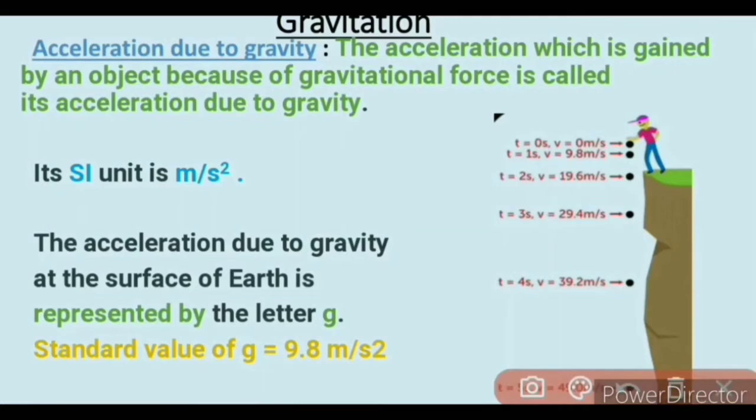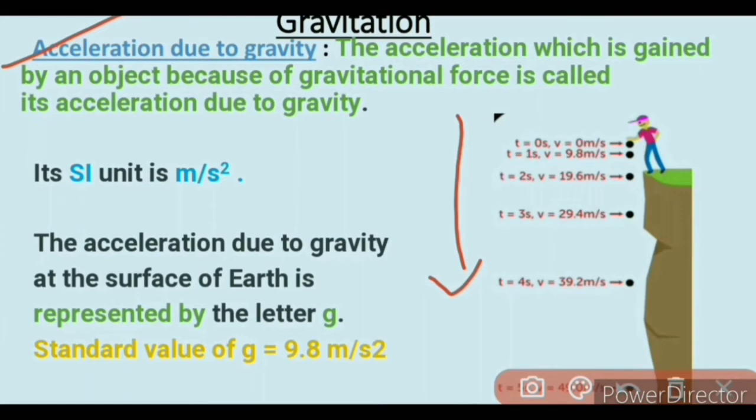Here we have the definition of acceleration due to gravity. The acceleration which is gained by an object because of gravitational force is called its acceleration due to gravity. That means when an object falls freely towards the surface of the Earth from a certain height, then its velocity changes. This change in velocity produces acceleration in the object, which is known as acceleration due to gravity.